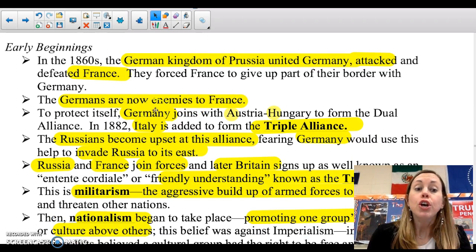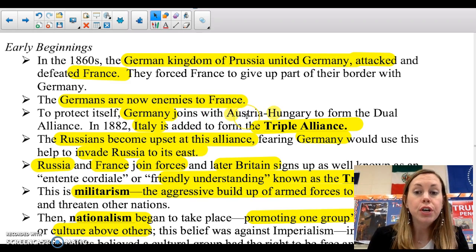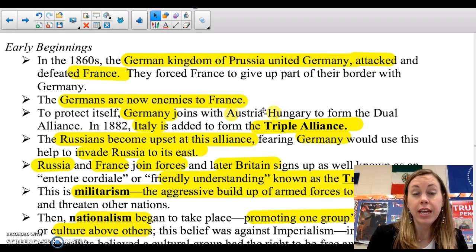Okay? To protect itself, once it takes over part of France, Germany joins in an alliance with Austria-Hungary, and they're going to form what's called the Dual Alliance. So two: Germany, Austria-Hungary. After Germany takes French territory, Germany decides maybe we should do something to protect ourselves from the French coming back at us for retaliation.